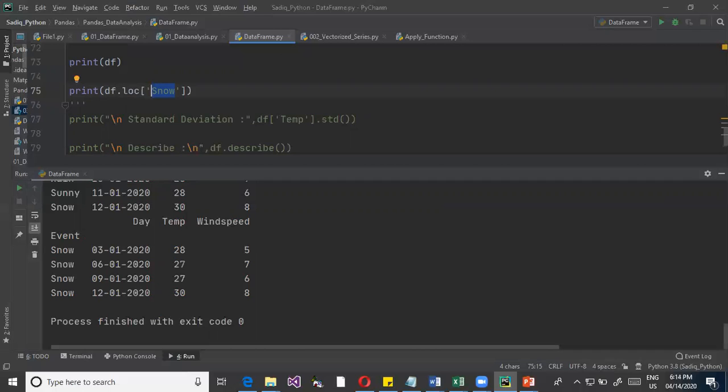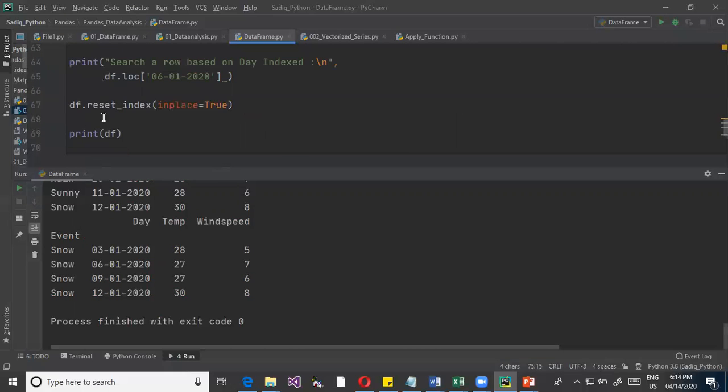Okay, fine. That is fine. Sure. If you want to reset the index, we can just use this.